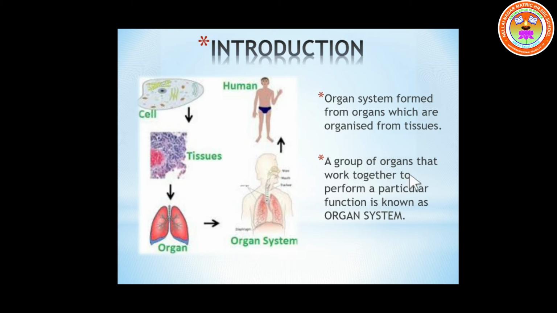So here, a group of organs that work together to perform a particular function is known as an organ system. So what is an organ system? A group of organs that work together to perform a particular function is known as the organ system.